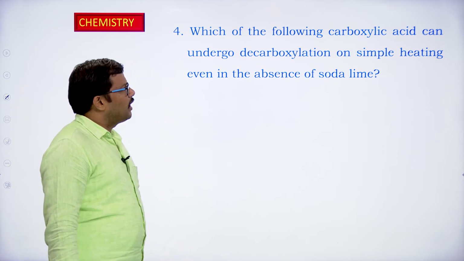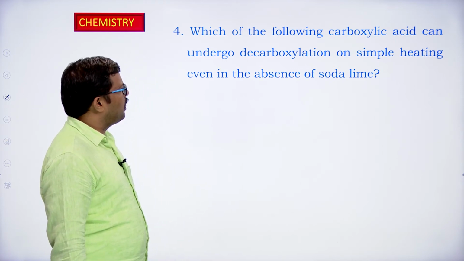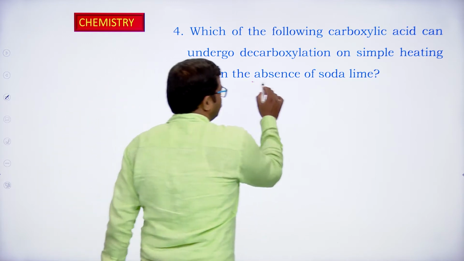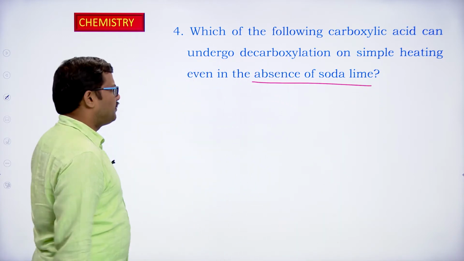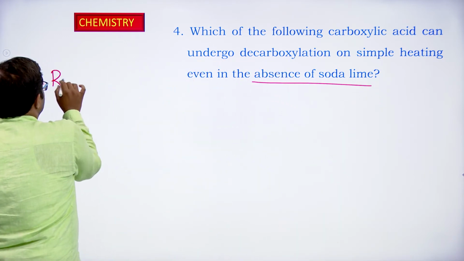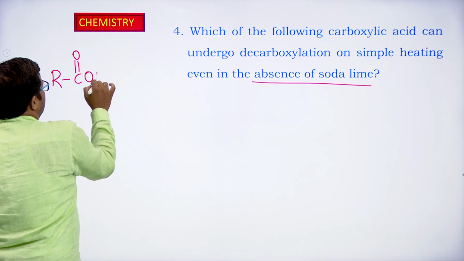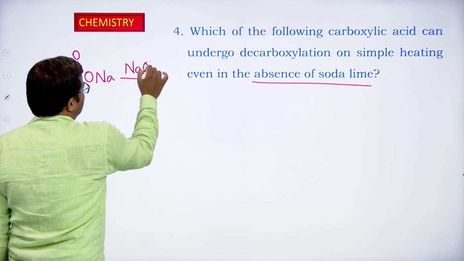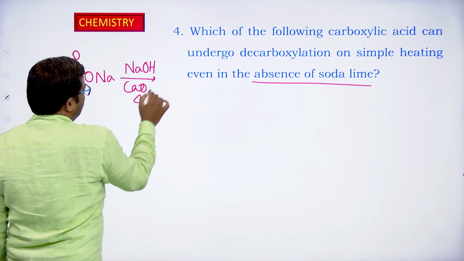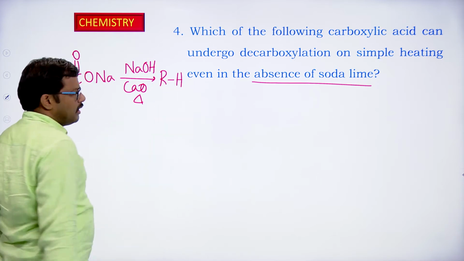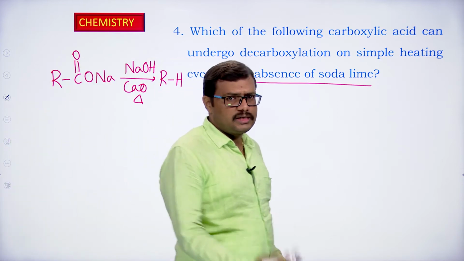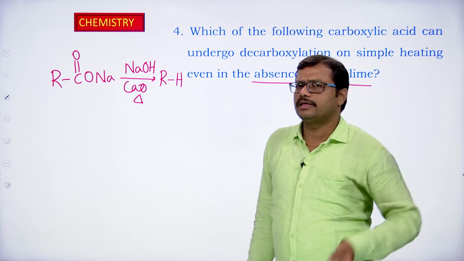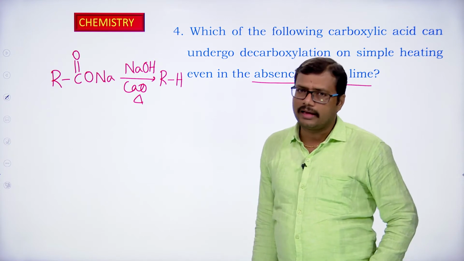Fourth one, which of the following carboxylic acids can undergo decarboxylation on simple heating even in the absence of soda lime? As I told you, when we were discussing the preparation methods, the sodium salt of a carboxylic acid is generally heated in the presence of soda lime so that we can get the corresponding alkane. But there are some carboxylic acids which don't require soda lime, just heating is sufficient, just heat it, then you get the corresponding alkane.